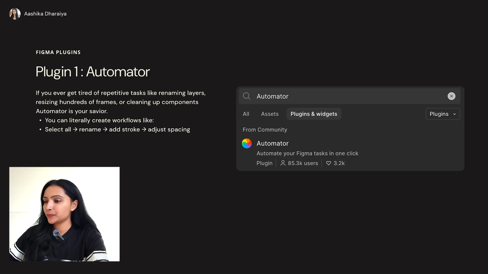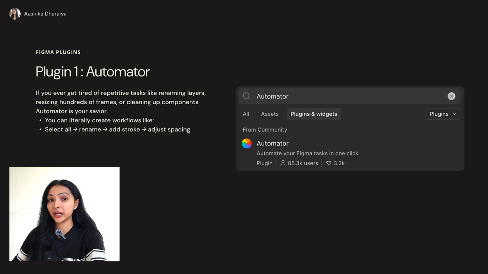So the first plugin is Automator. What this plugin does, okay, now if you use Figma, this plugin can save you hours, no doubt. Instead of renaming your layers one by one, this plugin will do it for you. It's like an automator. If you want to resize your screens, or apply styles, or clean messy files or anything, this plugin will do it for you with just one click. Don't forget to explore this plugin because it is very, very useful.